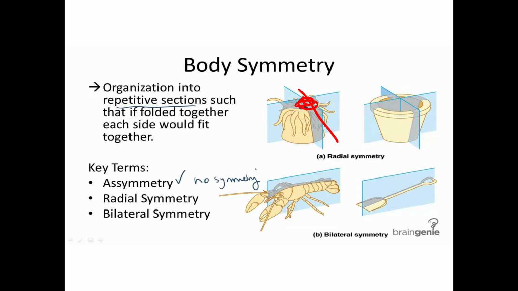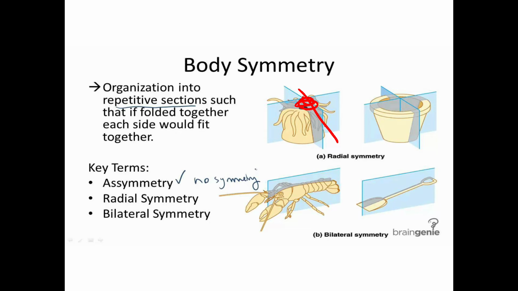Then the next one is biradial symmetry. That means we can get equal halves only in two axes. We will get two equal halves by cutting the organism only when we dissect through two planes, but not more than two planes.